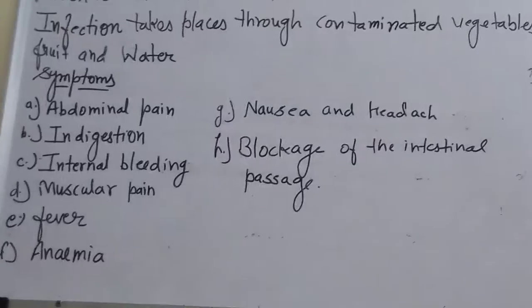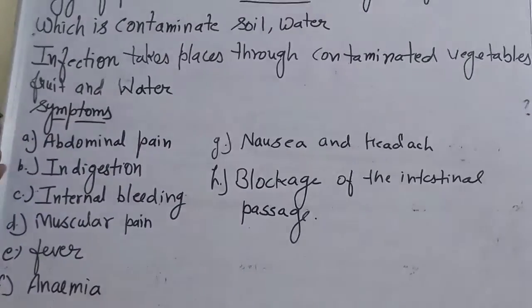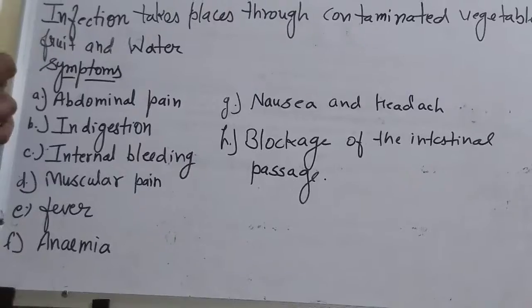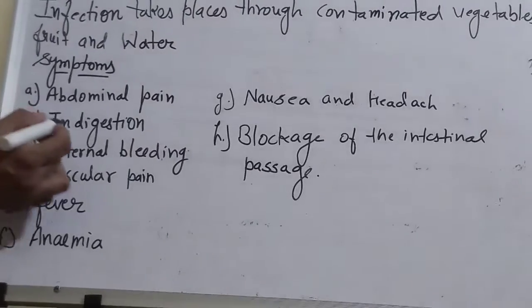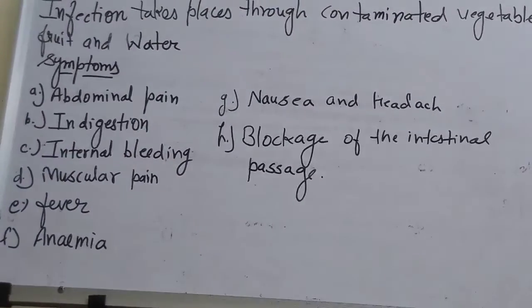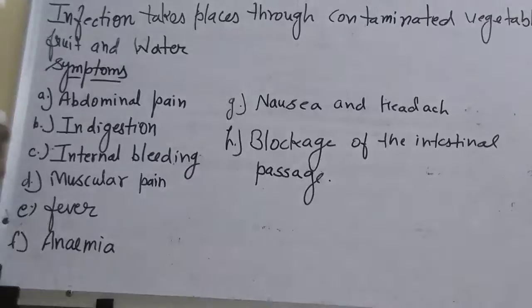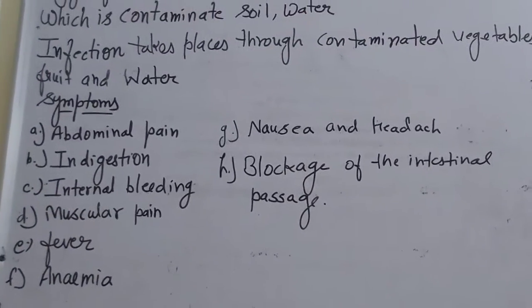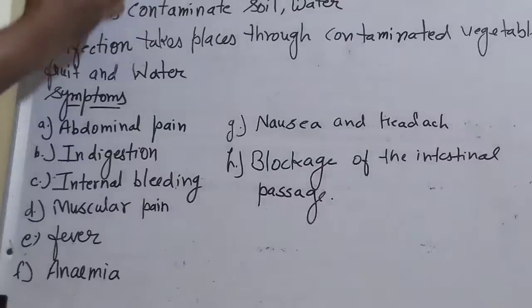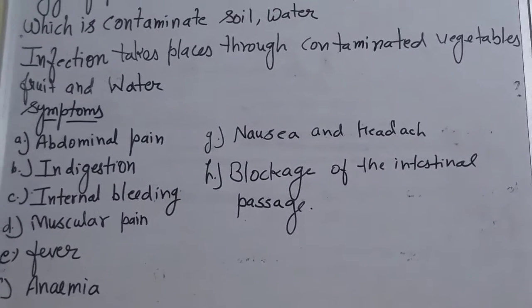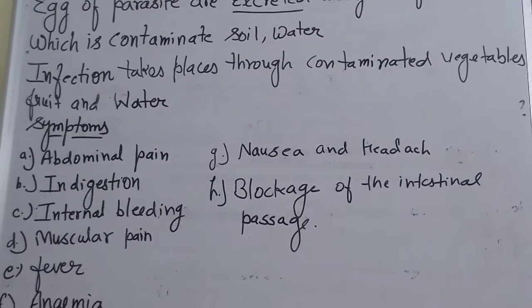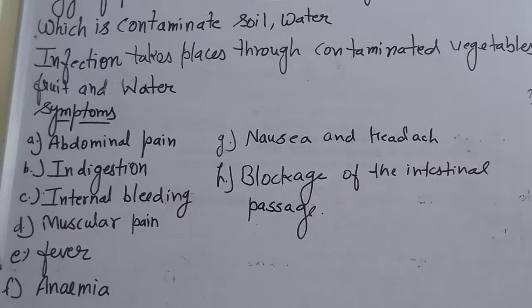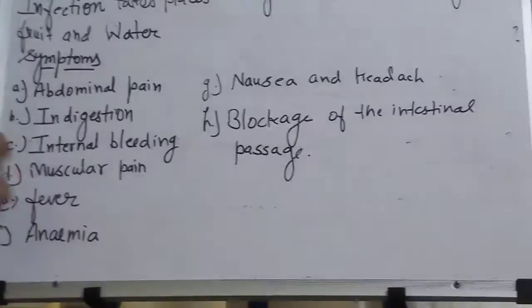Symptoms: abdominal pain, that is pain in the lower part of the stomach; indigestion, food is not completely digested; then internal bleeding, because if Ascaris spreads in the intestine, they eat our internal gut and mucosal layer, and in severe conditions bleeding starts.